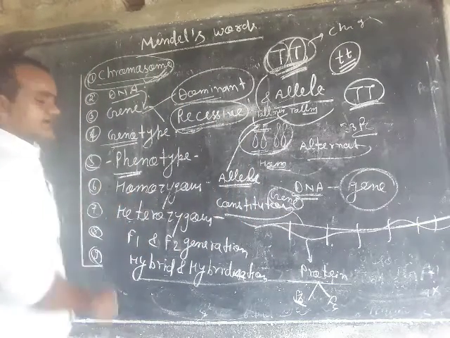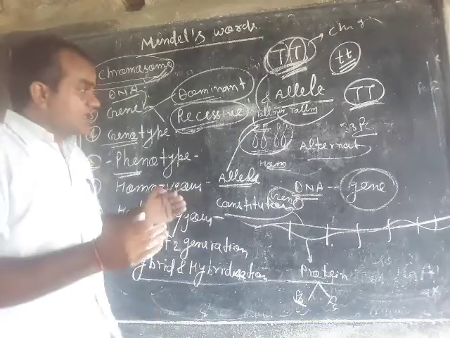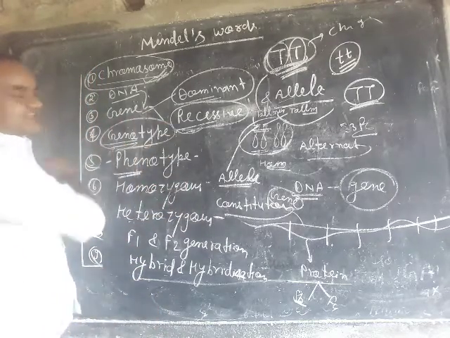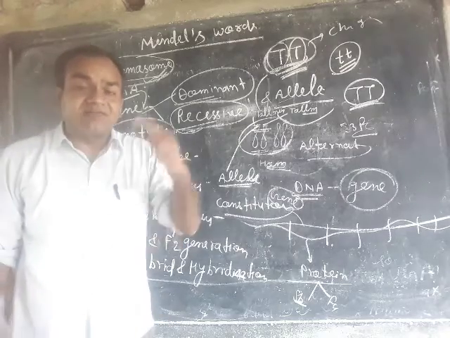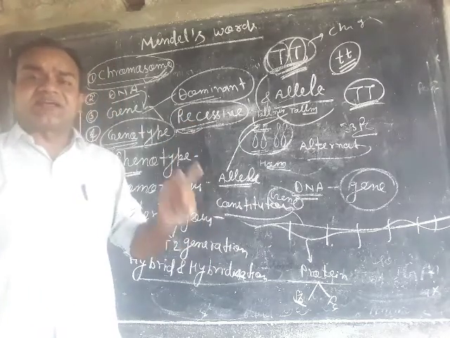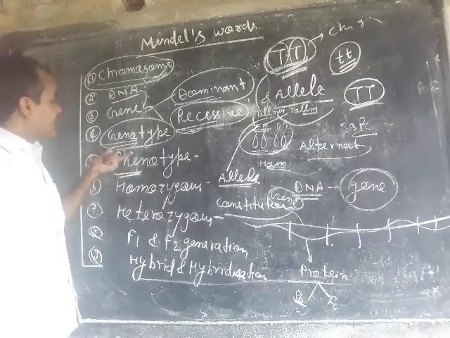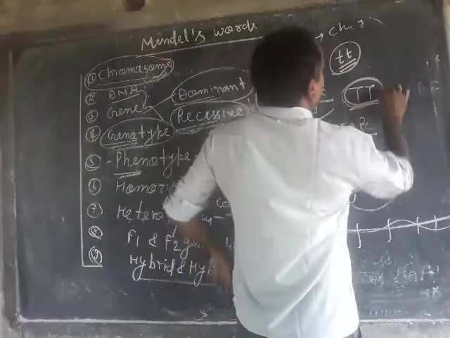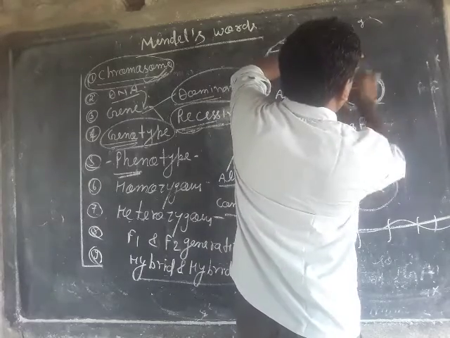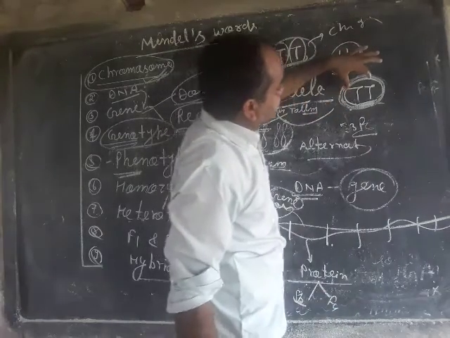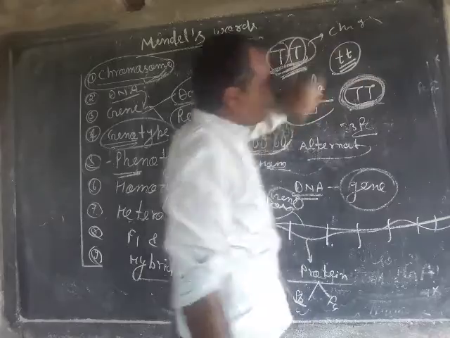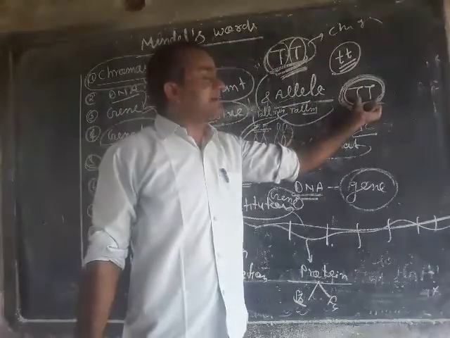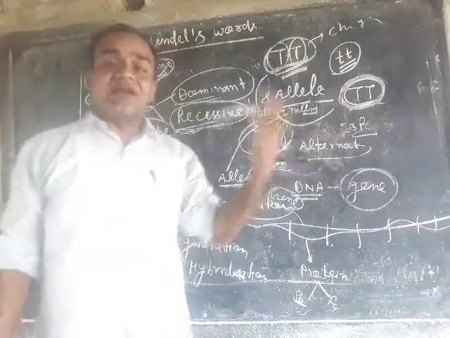Next, what is phenotype? The external feature of a genotypic structure is known as phenotype. Means when we see this capital T, what is the phenotype of this capital T? You can say tallness.